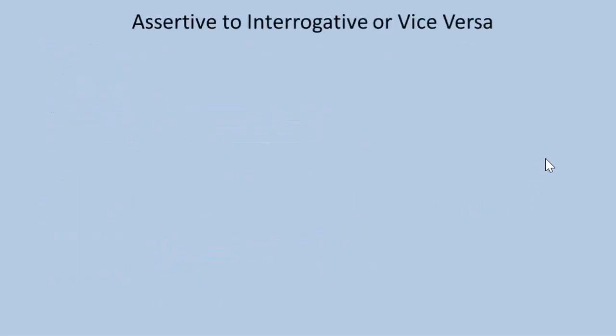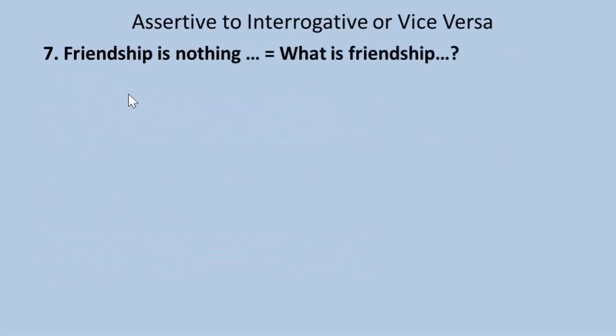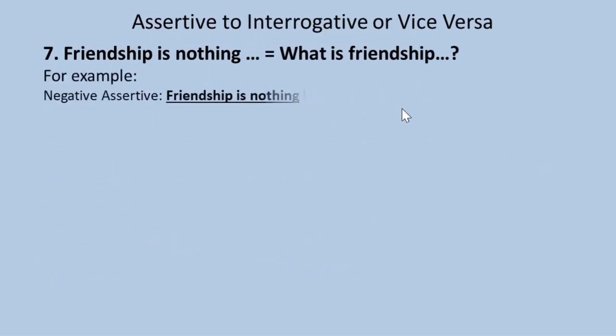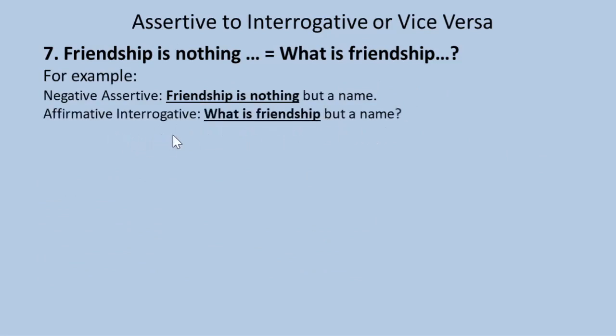Look at rule number 7, friendship is nothing equals what is friendship. For example, negative assertive, friendship is nothing but a name. Affirmative interrogative, what is friendship but a name? Negative assertive, life is nothing but a walking shadow.